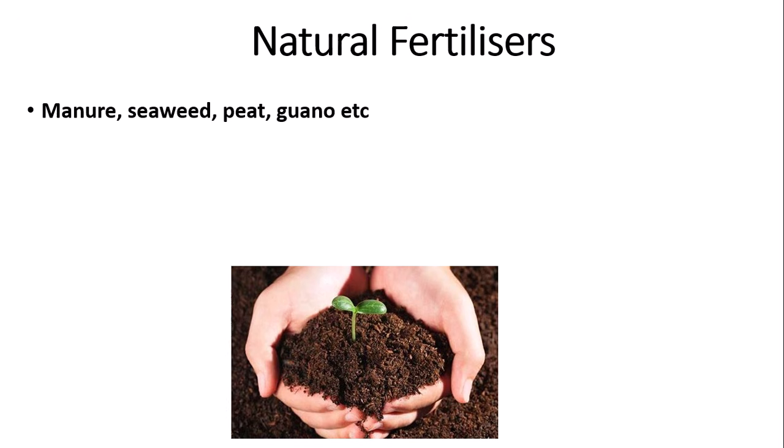Natural fertilizers can be manure, seaweed, peat, guano, etc. So they come from natural sources. Manure comes from the excrement of animals, seaweed from the ocean, peat from the decomposition of plants, and guano is the excrement of seabirds.